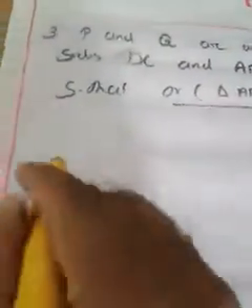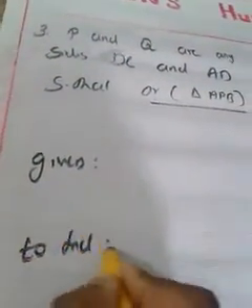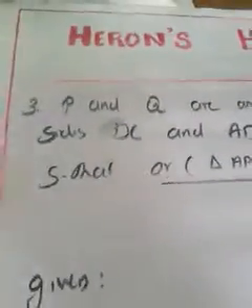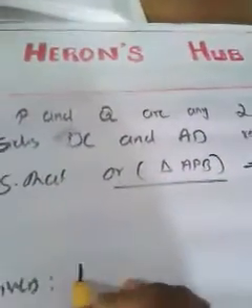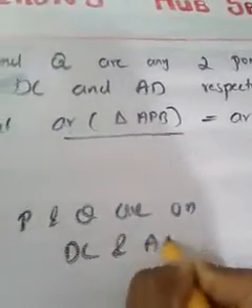In order to prove that, let me write the given, then to find, then to prove, then the proof. These are the steps of writing a proof in a geometrical question. Since the question is under geometry, if the question is to show or to prove something, we can write these steps. So which is the given thing? These are the given things: P and Q are on the sides DC and AD. So this is the given thing.